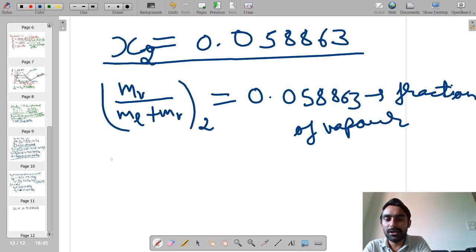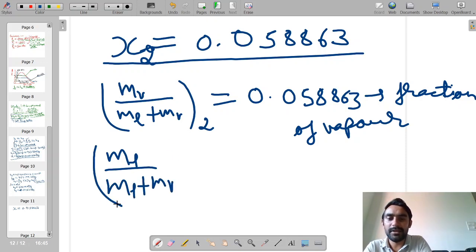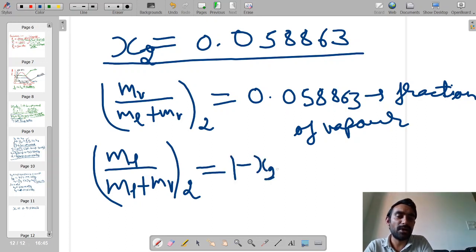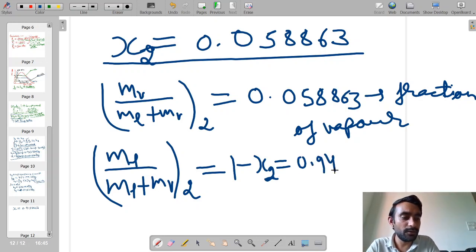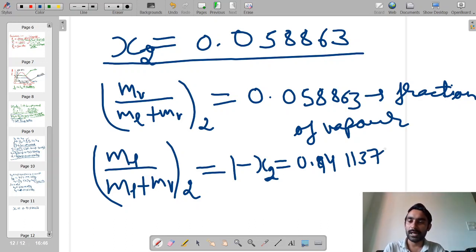Similarly, we can determine the fraction of liquid, which will be ml by ml plus mv at point 2, equal to 1 minus x2, and this value is 0.941137. Okay, so this is our final answer for problem number 2.